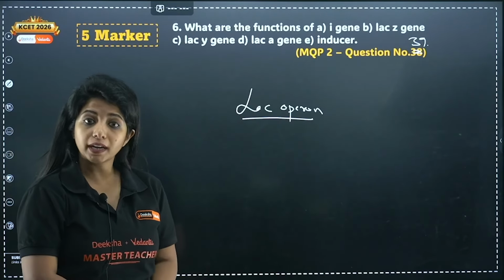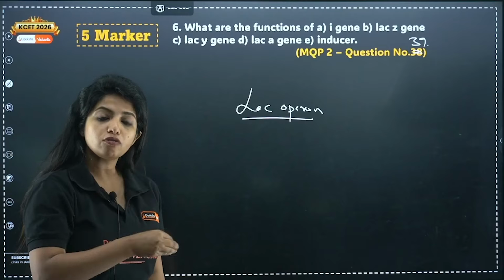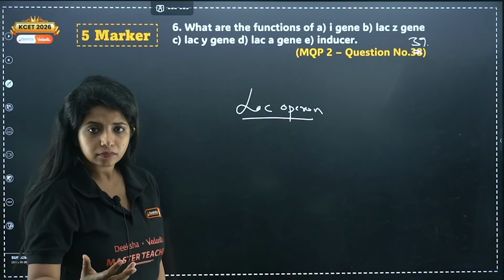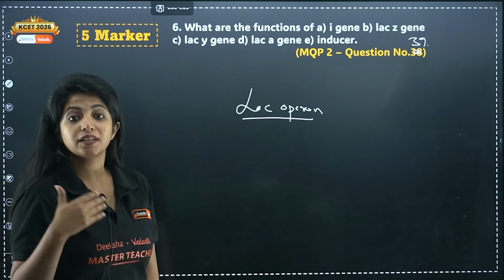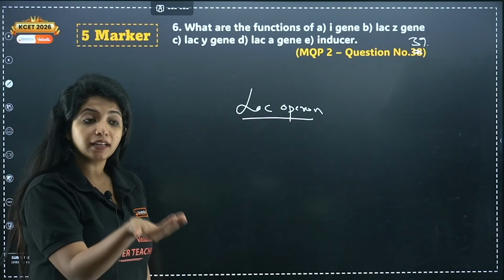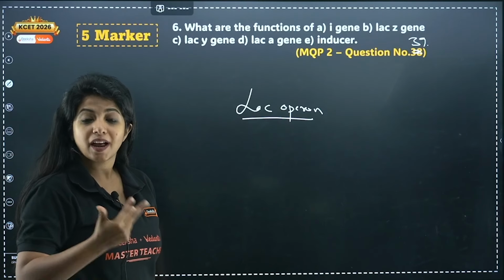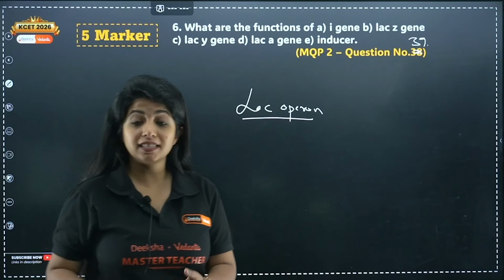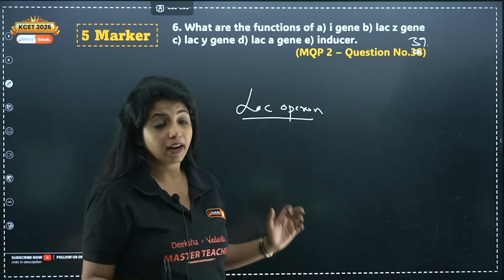The lacZ gene codes for beta-galactosidase, which breaks down lactose into glucose and galactose. The lacY gene codes for permease, which increases the permeability of the cell so that inducers such as lactose and allolactose can get inside. And the lacA gene codes for transacetylase, which detoxifies the cells and things like that.